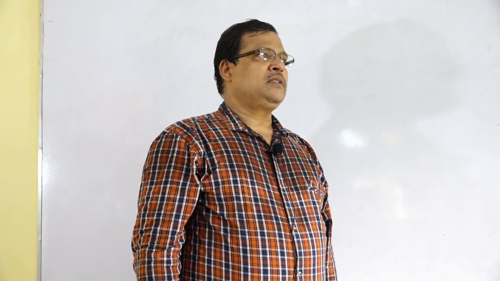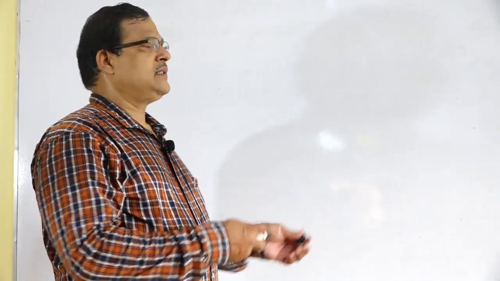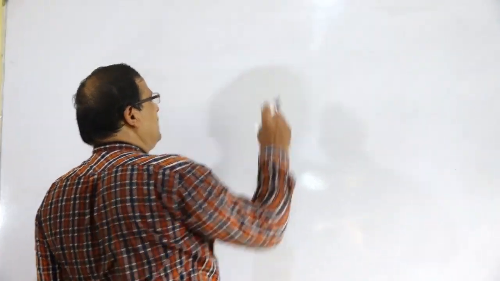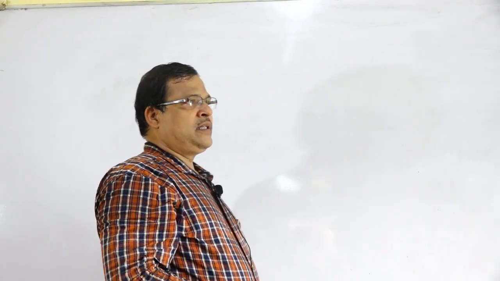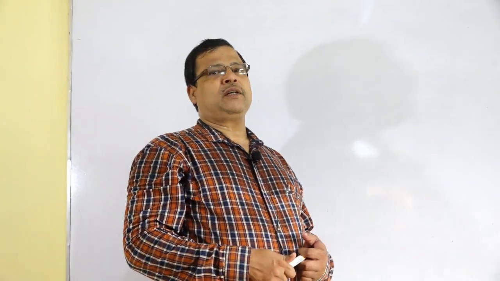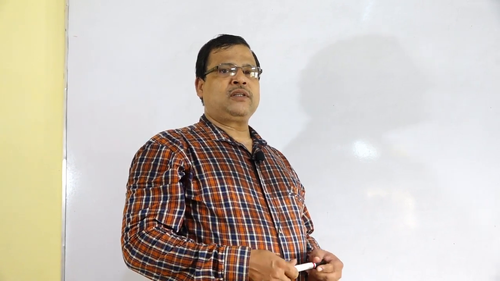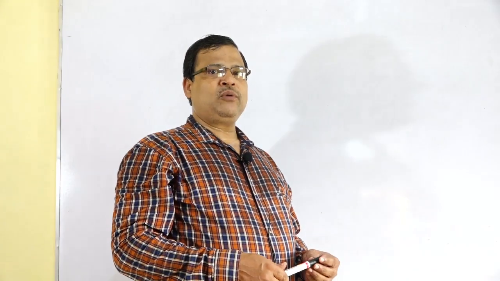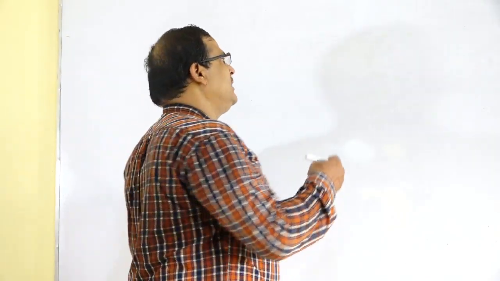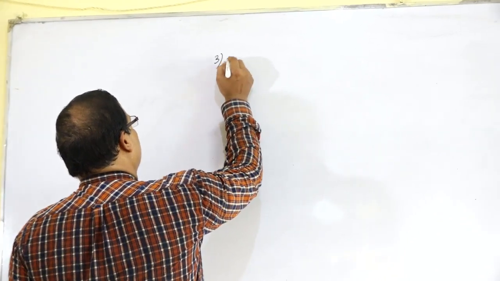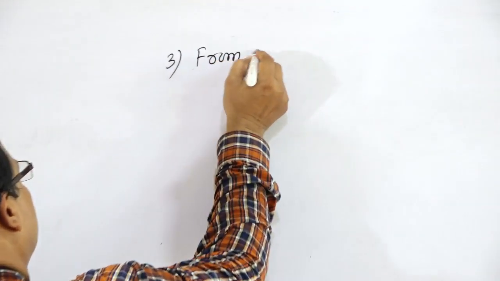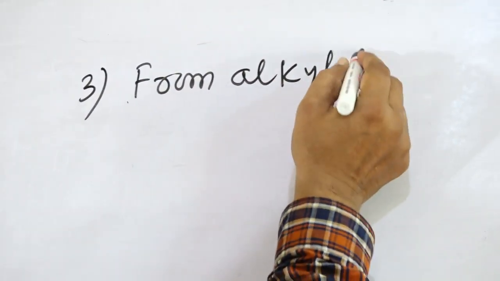So the next method of preparation of alcohols is from alkyl halides. Up to the last class we have discussed the methods of preparation of alcohols by reduction of aldehydes and ketones, and from alkenes. Today we will start the other methods of preparation. The third method of preparation is from alkyl halides.